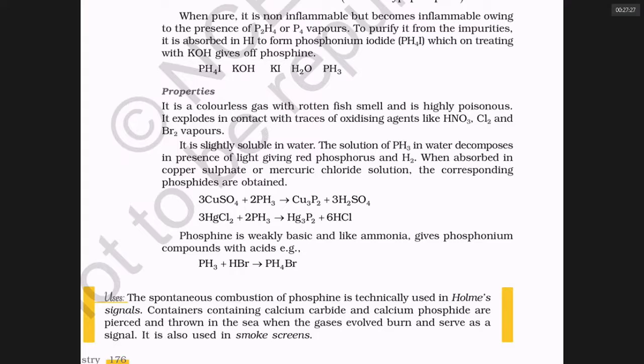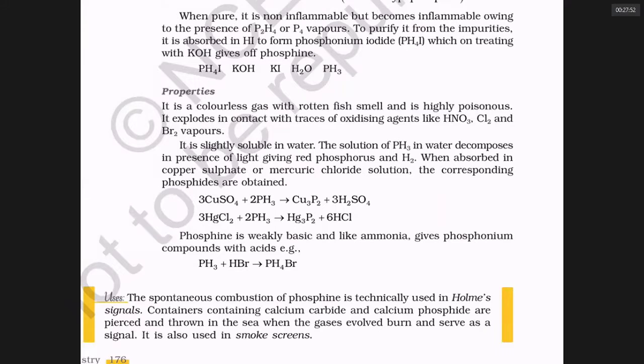In good olden days, when a ship used to meet with an accident, there were no mobile phones. So what should you do? They used to take dabbas which contain calcium carbide and calcium phosphide. They used to make holes in the dabba and throw it in the ocean. When they threw it, the calcium phosphide and calcium carbide reacted with water and gave acetylene vapor and phosphine.